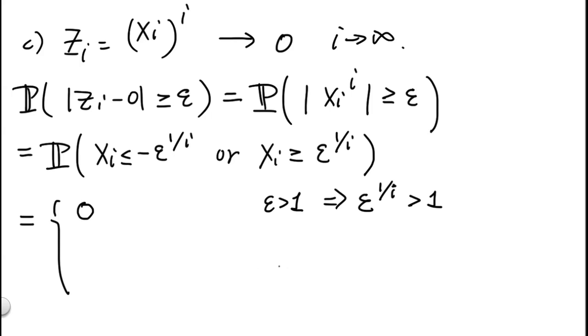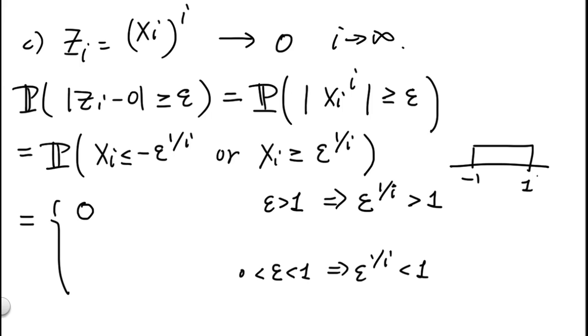Now let's look at a case where epsilon is less than 1, greater than 0. So in this case, epsilon to the 1 over i will be less than 1. And it's not that difficult to check that since xi has a uniform density between -1 and 1 of magnitude 1/2, then the probability here is simply 2 times 1/2 times the distance between epsilon to the 1 over i power and 1.